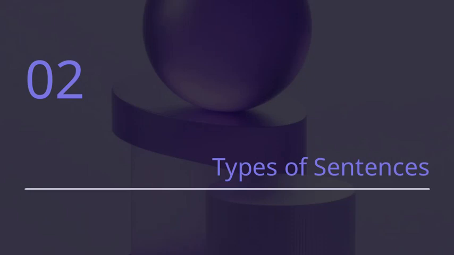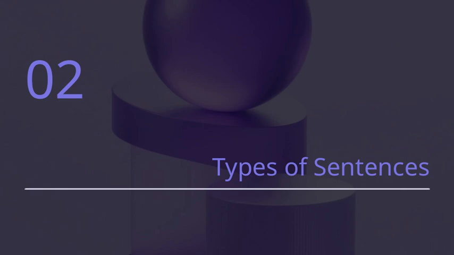Let's take a closer look at the different types of sentences. Understanding these is fundamental because they help us communicate more effectively and clearly. First, we have declarative sentences, which are used to make statements or provide information. They are the most common type and help us share facts or opinions. Next are interrogative sentences, which are designed to ask questions. They're essential for gathering information or clarifying details.